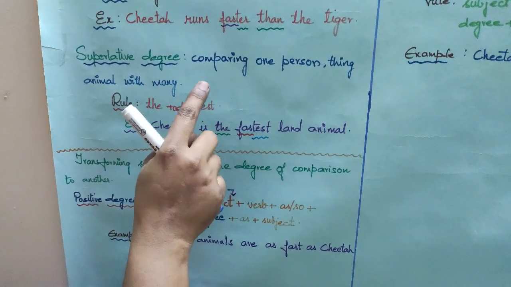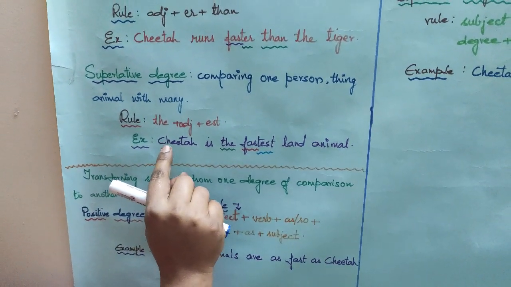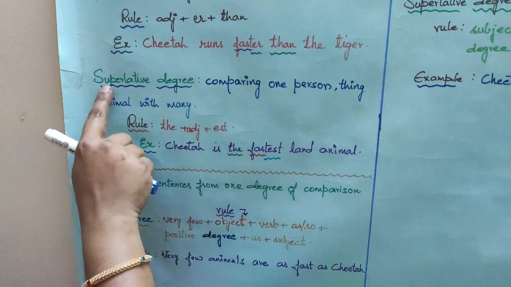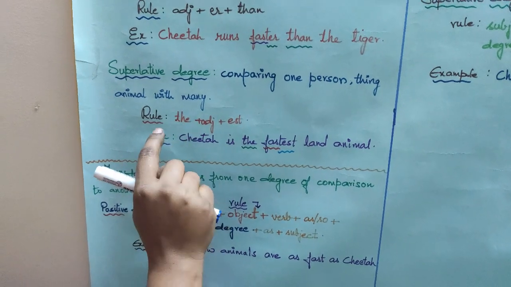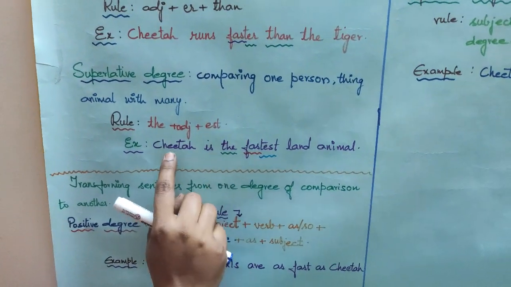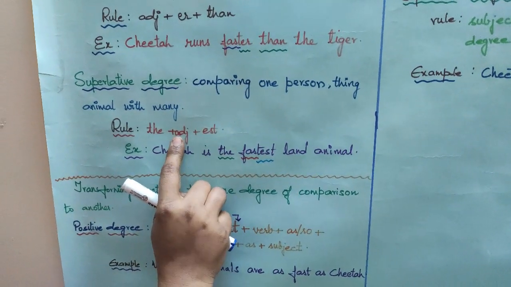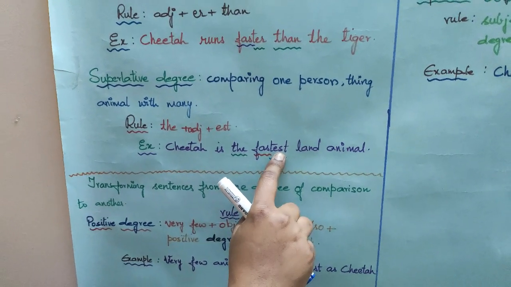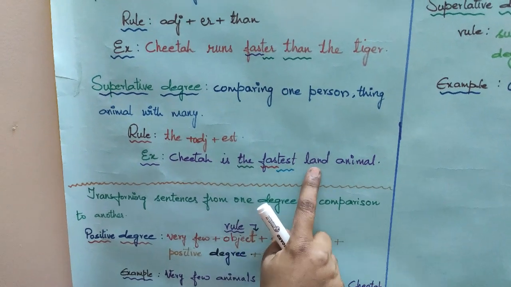I have already explained that when the comparison is with one person to many, then we use superlative degree. And the rule is the plus adjective plus est. So, cheetah is the, adjective is fast and we should add est. Then it becomes cheetah is the fastest land animal.